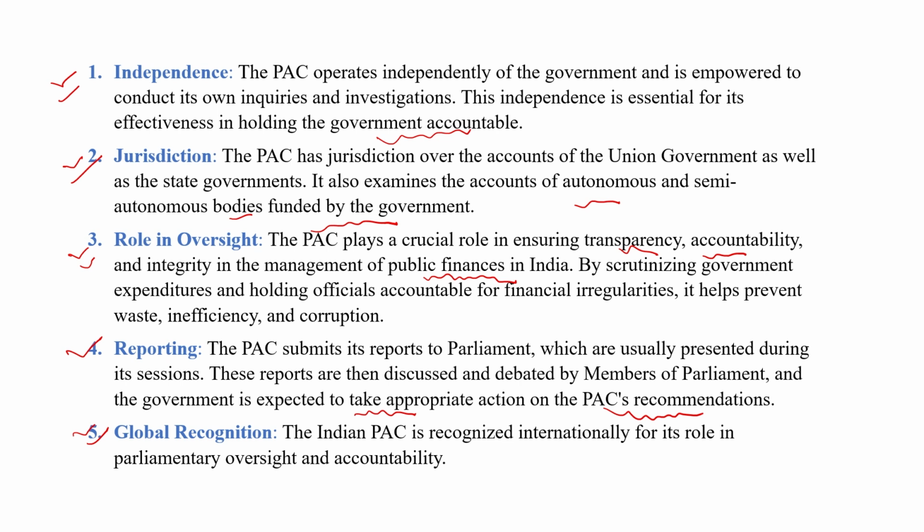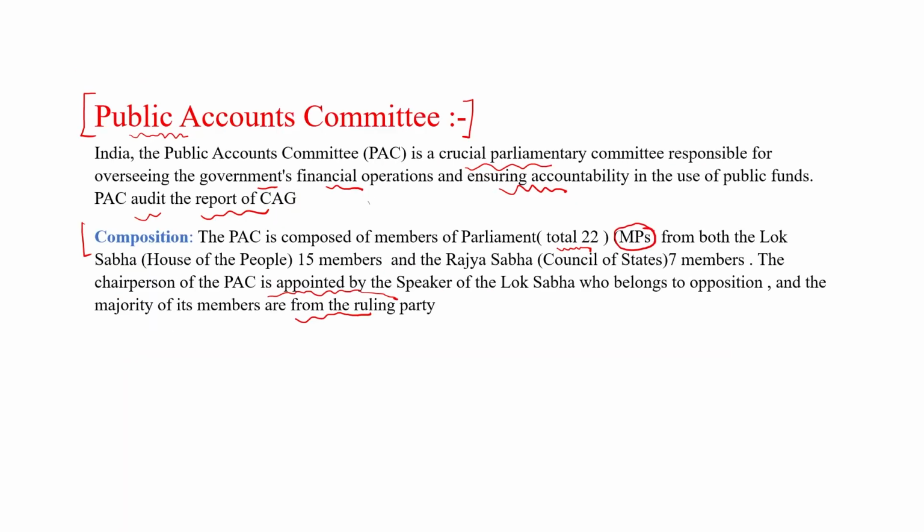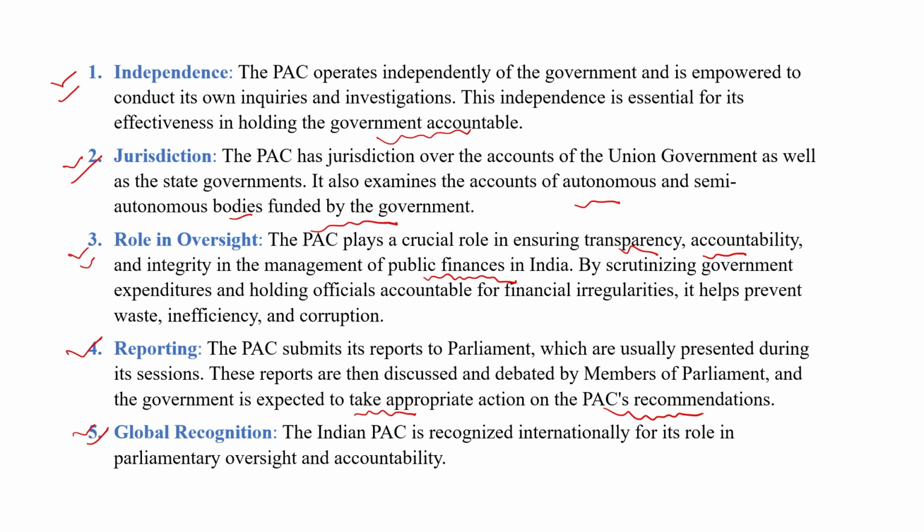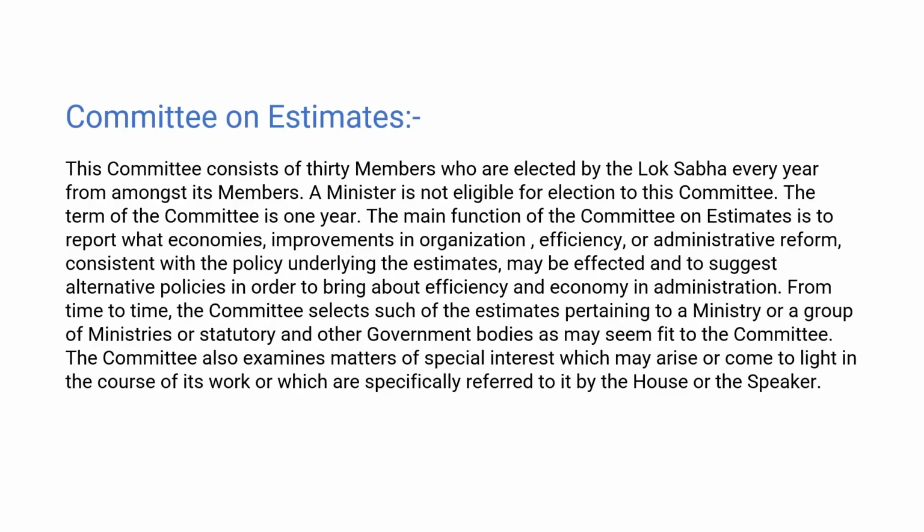Basically, it is a committee of 22 members, of which 15 are members of Lok Sabha, and 7 are MPs of Rajya Sabha. Always the head of the Public Accounts Committee will be selected by the Speaker of the Lok Sabha from the opposition party. The major function of the PAC is to audit the report of the Comptroller and Auditor General. So here are some functions and role of the PAC.